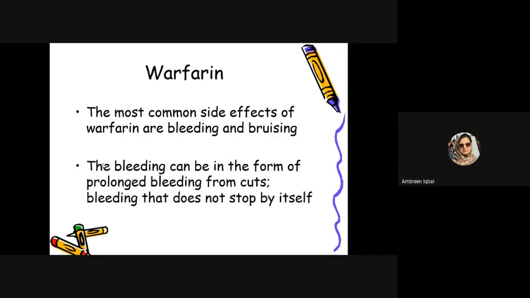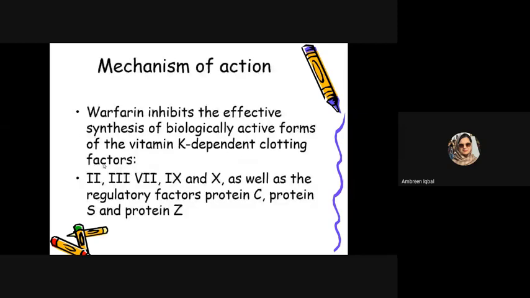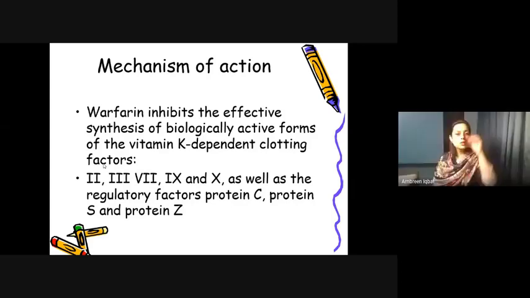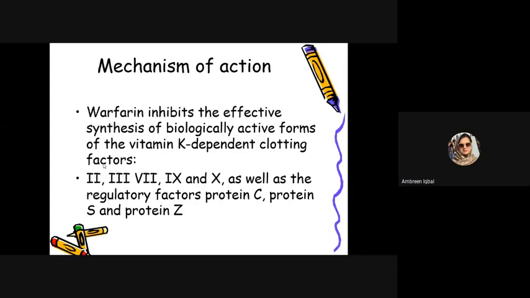The bleeding can be prolonged, like bleeding from cuts, bleeding that does not stop by itself, as the natural synthesis of vitamin K has been stopped. So vitamin K is not present. Clotting factors 2, 3, 7, 9, and 10 are not present. Even proteins C, S, and Z are not present. So they are going to inhibit the normal cascade of enzymatic reactions of clotting factors. If any one of the factors in this chain is missing, it is not going to activate the next step. In this way, they are not going to proceed towards normal coagulation.